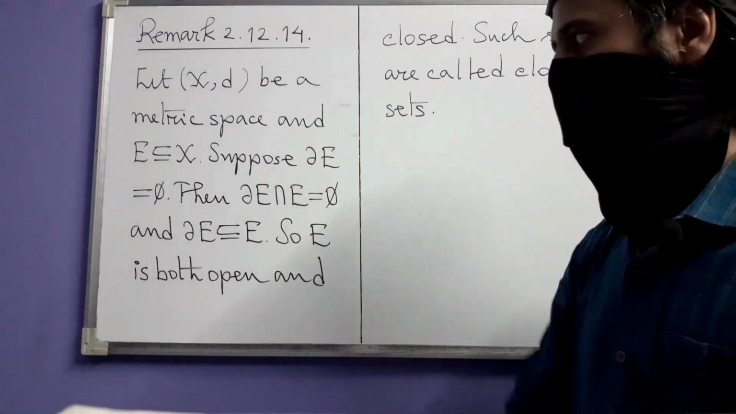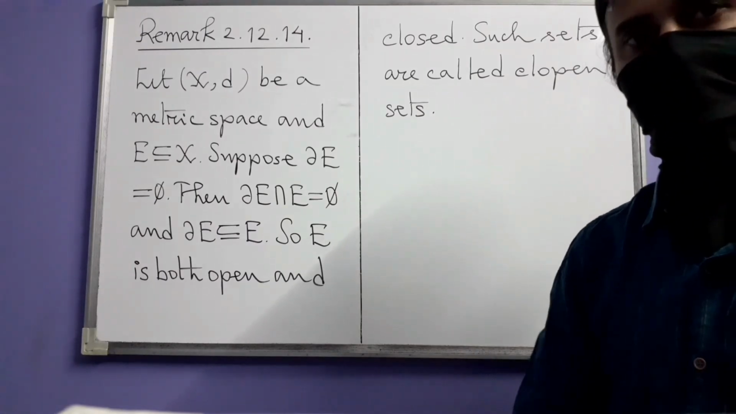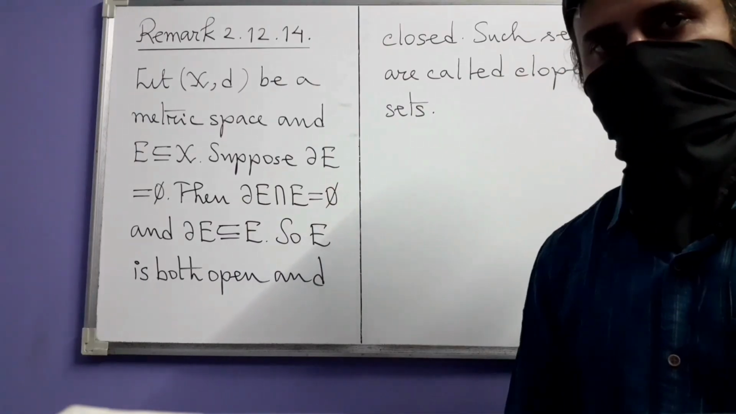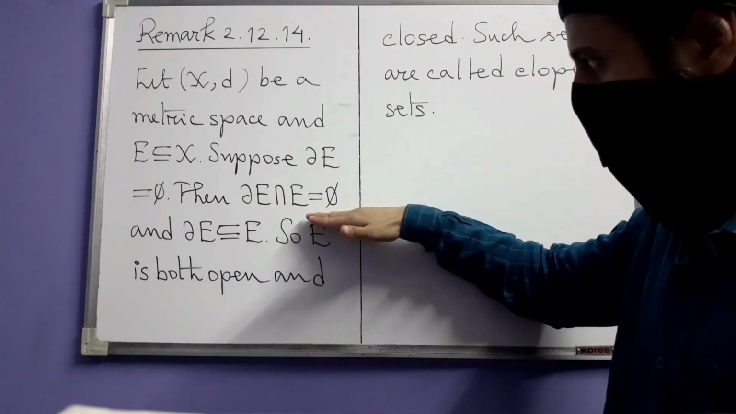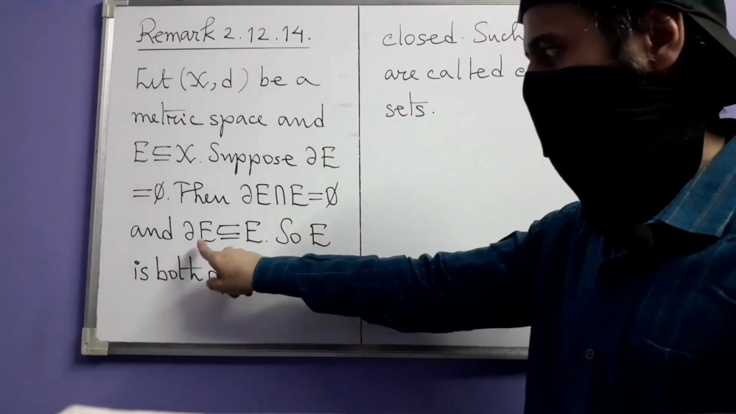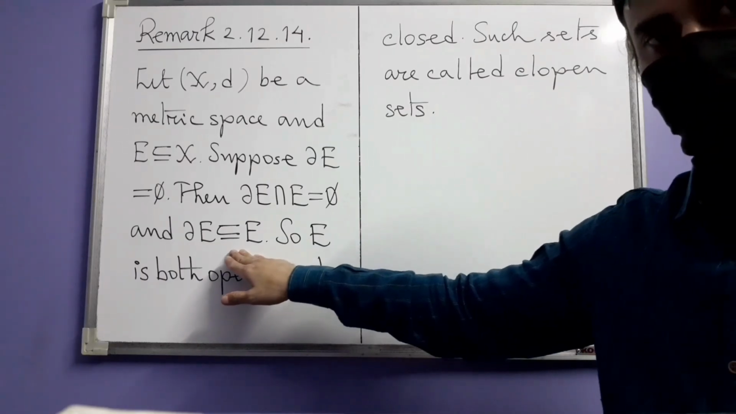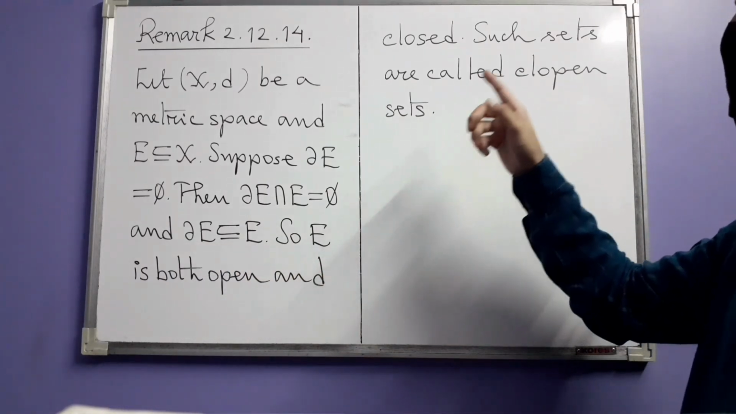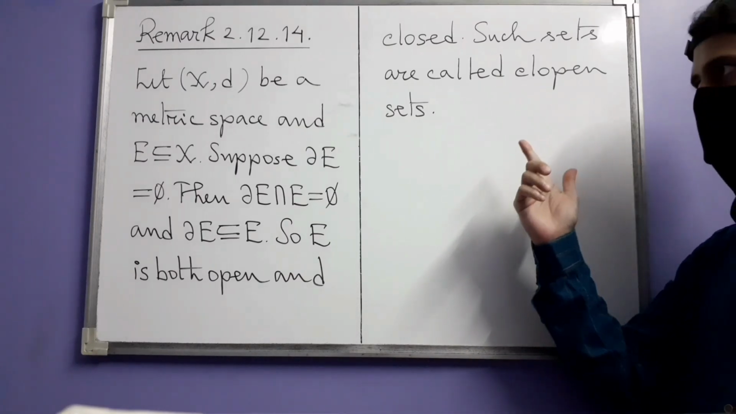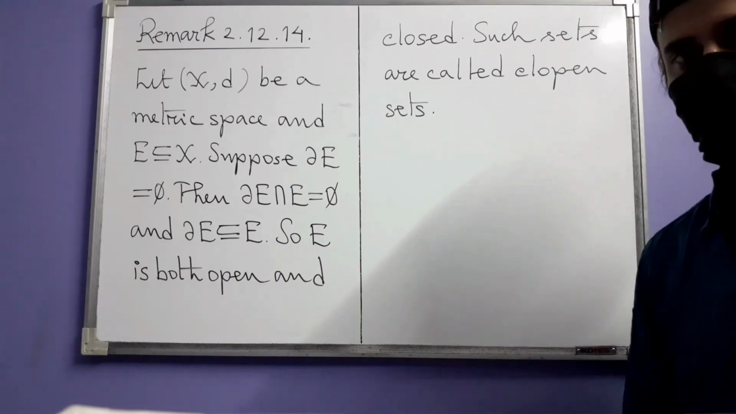If the boundary of E is empty, then obviously it does not intersect E because it's empty. If you intersect any set with the empty set, you get the empty set. So this condition tells us that E is open. But at the same time, the empty set is a subset of every set. So this other condition is also true. And that is why E is simultaneously closed. So such sets which are both open as well as closed have a name. They are called clopen sets.